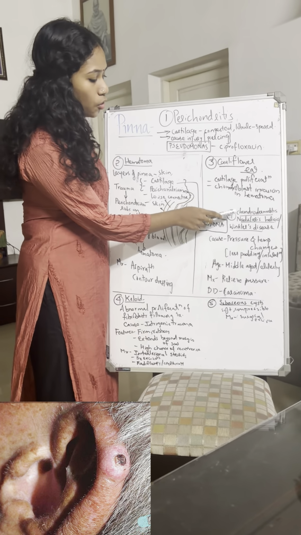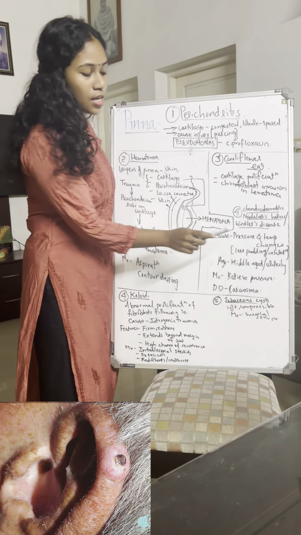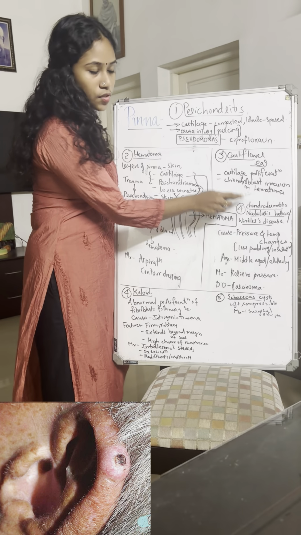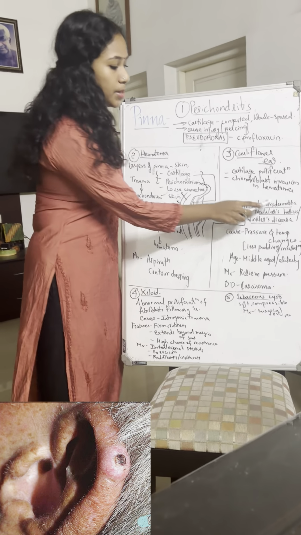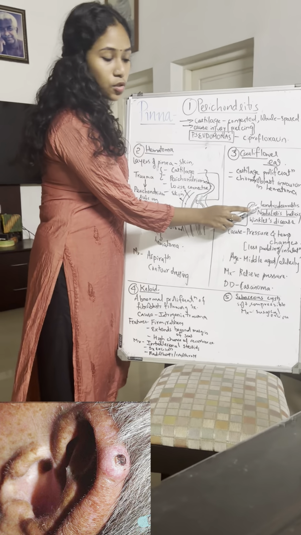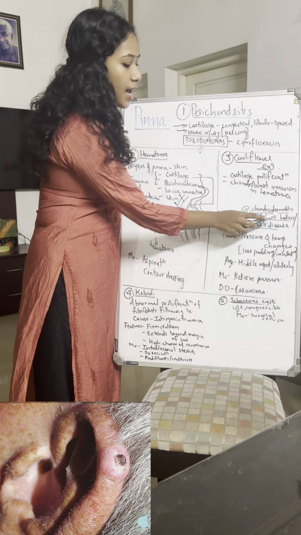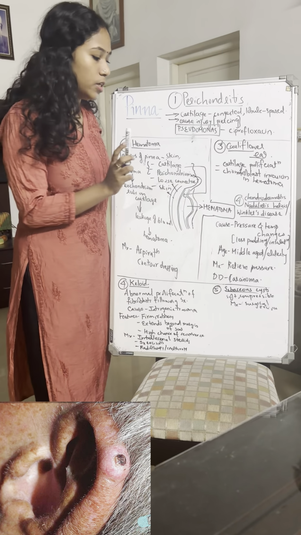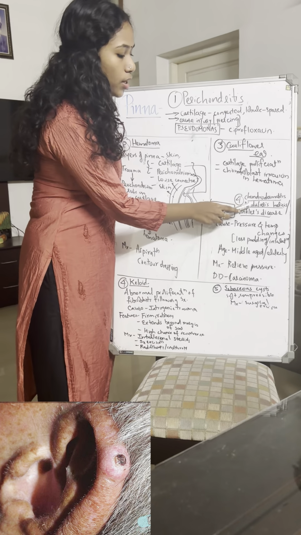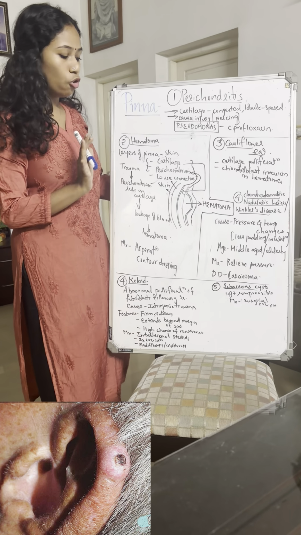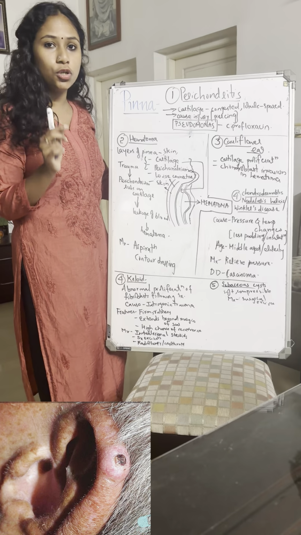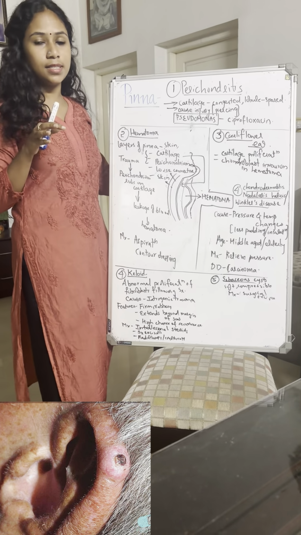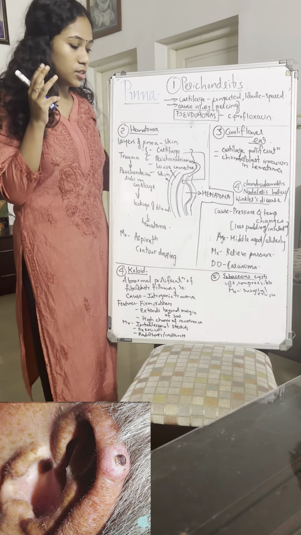The fourth disease is chondrodermatitis nodularis helicis. So everything about the disease is there within the name. Chondro meaning cartilage, so the issue is with the cartilage. Dermatitis, affecting skin. Nodularis, so there is a presence of nodule in this disease. And helicis means the most common site is the helix or anti-helix of the pinna. It actually requires no further explanation. It is the presence of a nodule either in the helix or anti-helix.